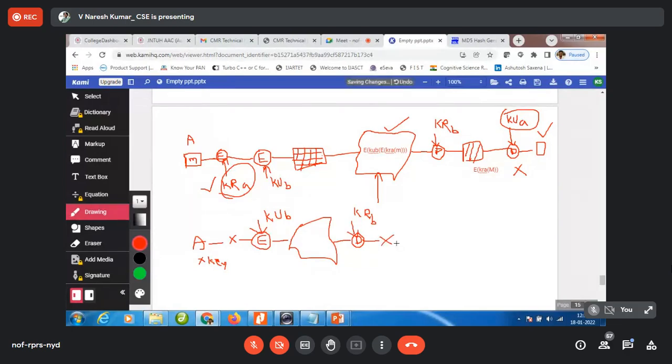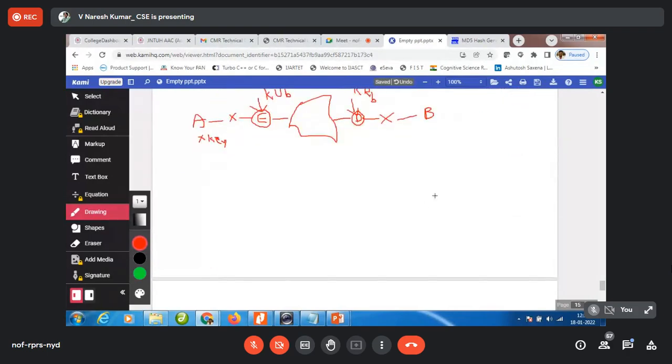Okay, so now am I sharing the key or not? Now I am sharing the key in a secure manner. Now look at how we are going to send it. Suppose M is there, I will encrypt it by using key X. And now I need to share this X, isn't it?